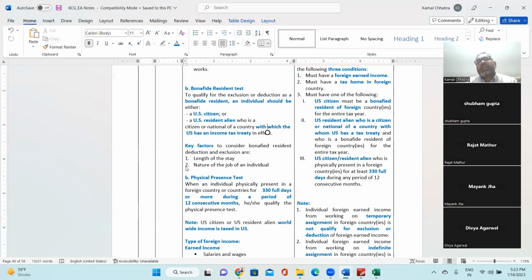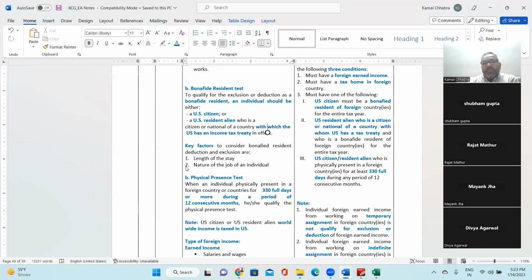Even though the person may be having less than 330 days length of stay in one country, he or she has lived in multiple countries for more than 330 days, or even though the work is temporary, he or she has stayed more than 330 days, then he or she can qualify the physical presence test, right?